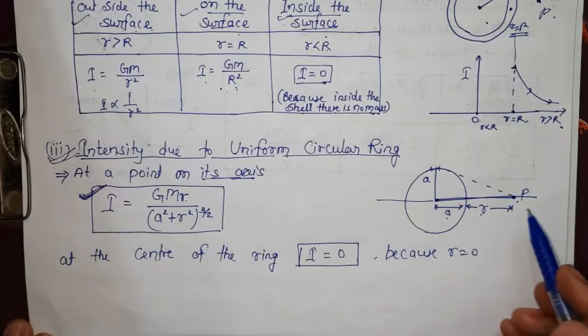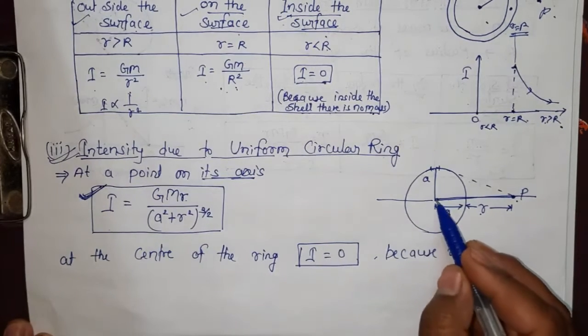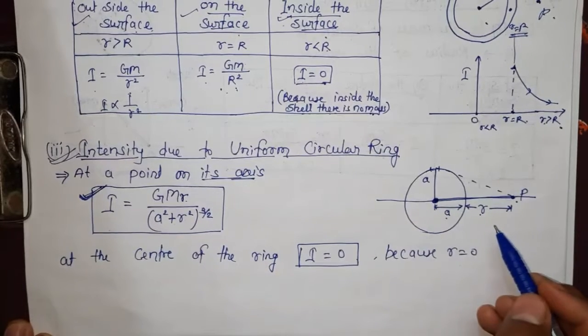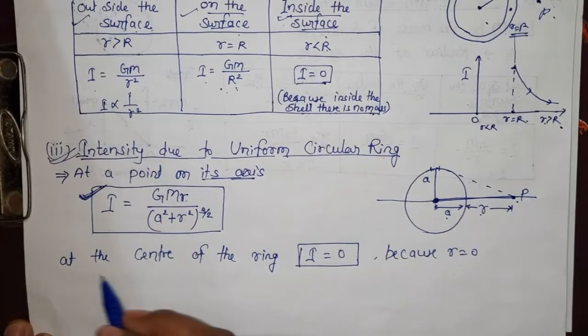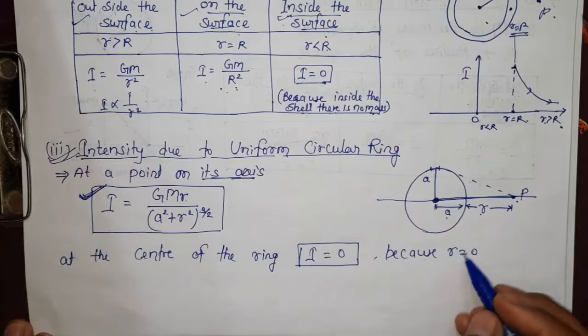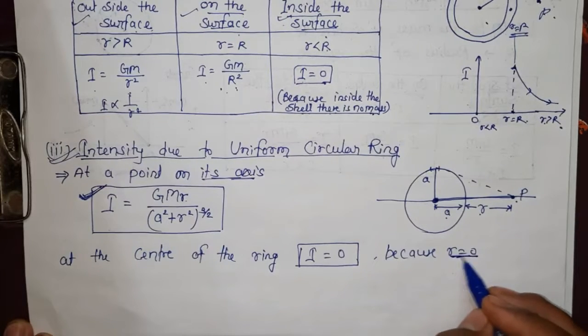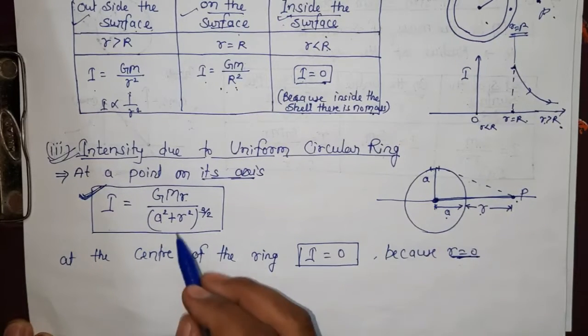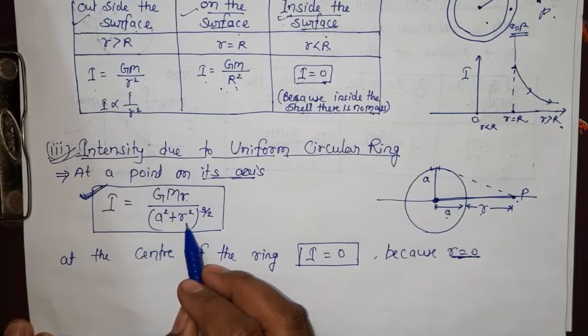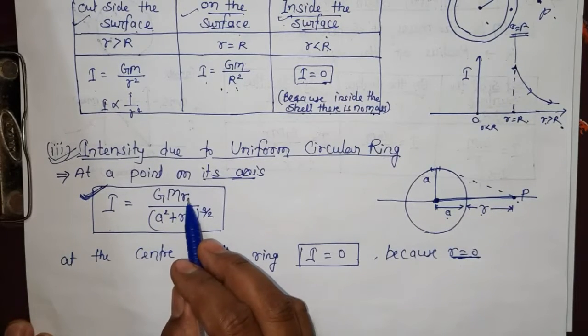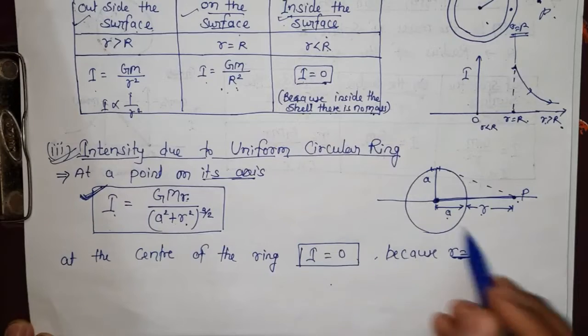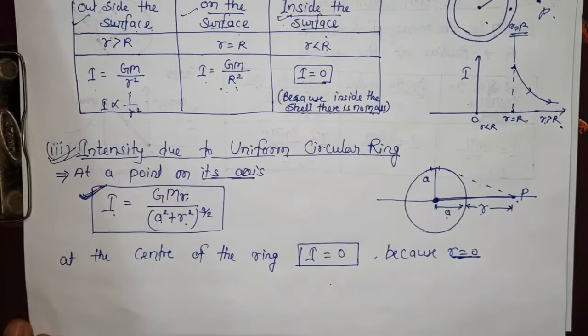So this is at point P. Now at the center of the ring, small r is 0. Then what comes? Intensity will be 0. So in this case, at the center, intensity will be 0.